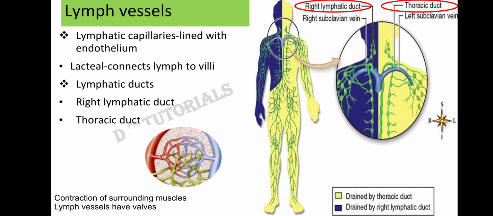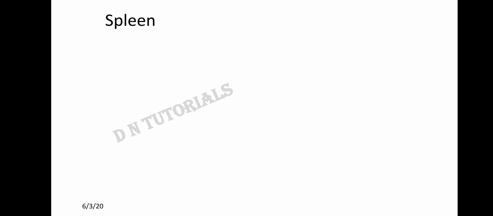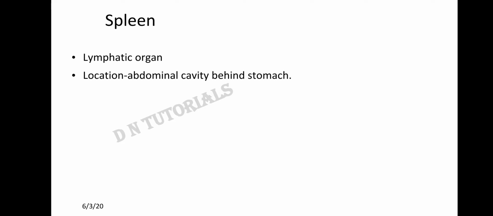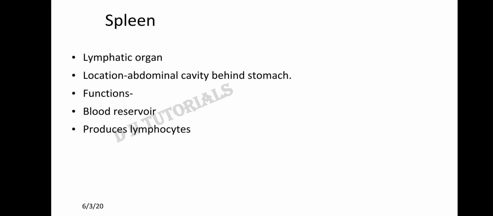Because of the presence of WBCs, the lymphatic system protects us from diseases. Now one of the major lymphatic organs is the spleen. The spleen is a lymphatic organ and its location is behind the stomach in the abdominal cavity. The spleen is a blood reservoir. It is called a blood reservoir because it produces lymphocytes. Apart from the production of lymphocytes, the spleen is also called the graveyard of RBCs.